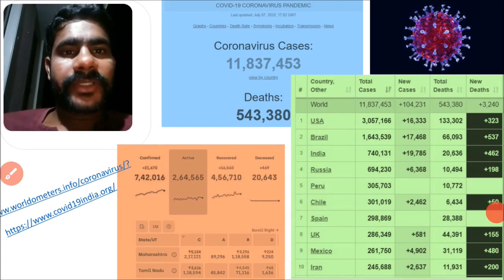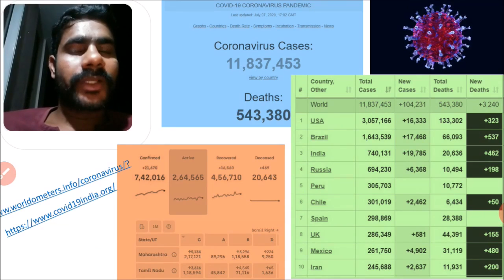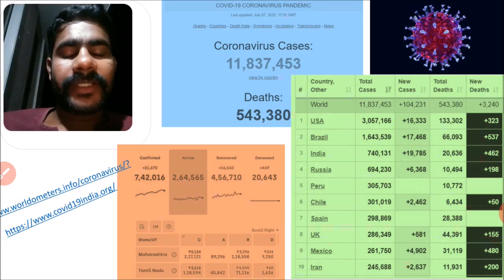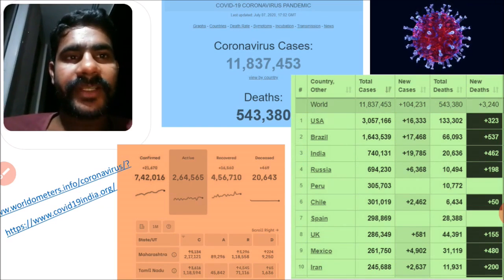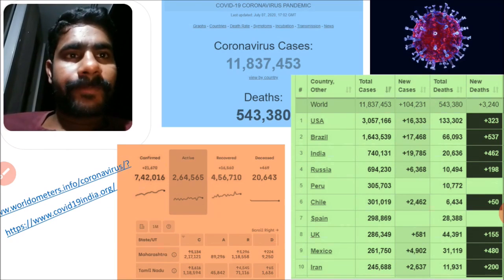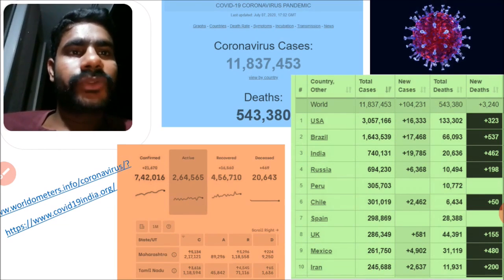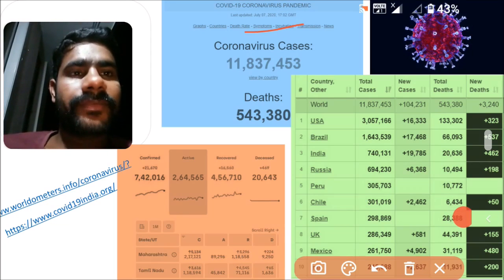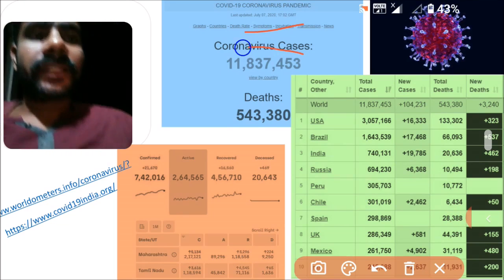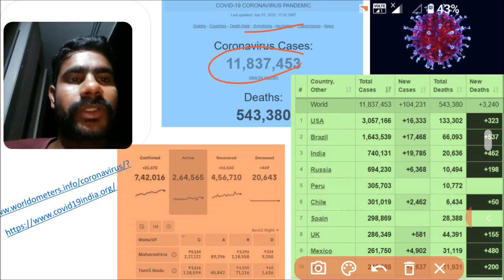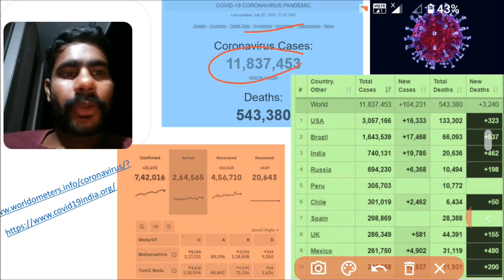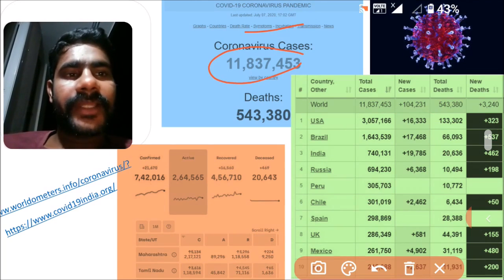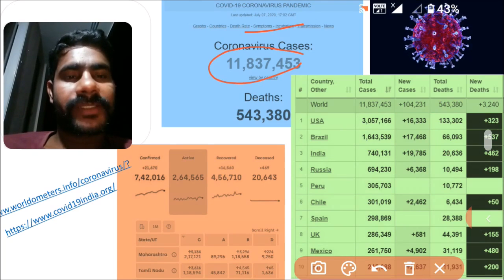Now I would like to tell the current scenario of the coronavirus. This is the data I took from internet sources, which are also mentioned here. I took the information on July 7th, 2020. The number of cases in the world is this one. The number of deaths due to the coronavirus is 5,43,380 people.